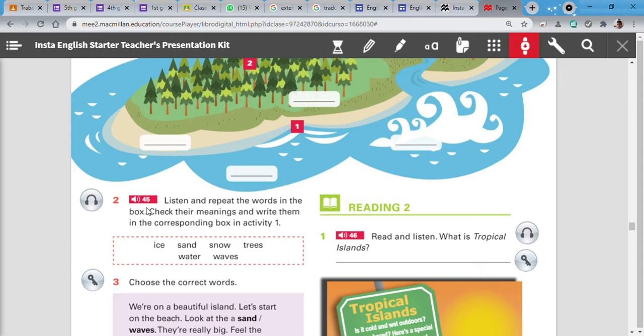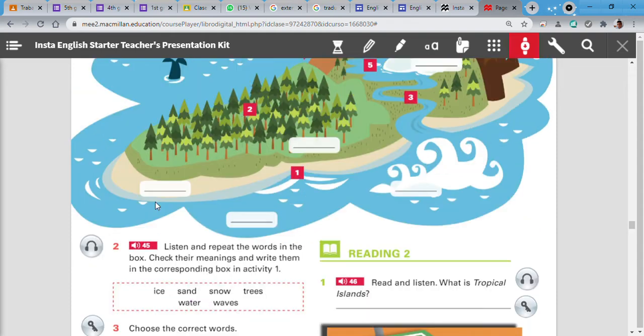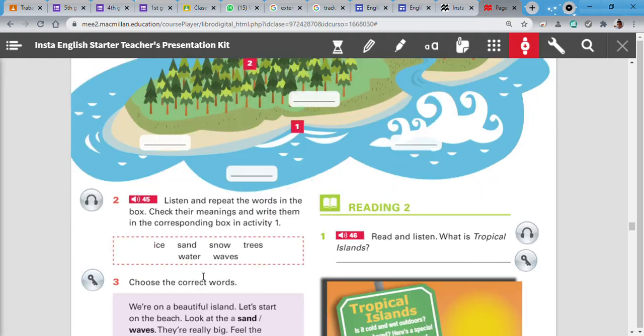Now let's continue with activity number 2. Activity number 2 says listen and repeat the words in the box. So here I have another box. Let's practice. Listen and repeat. Ice, sun, snow, trees, water, waves.